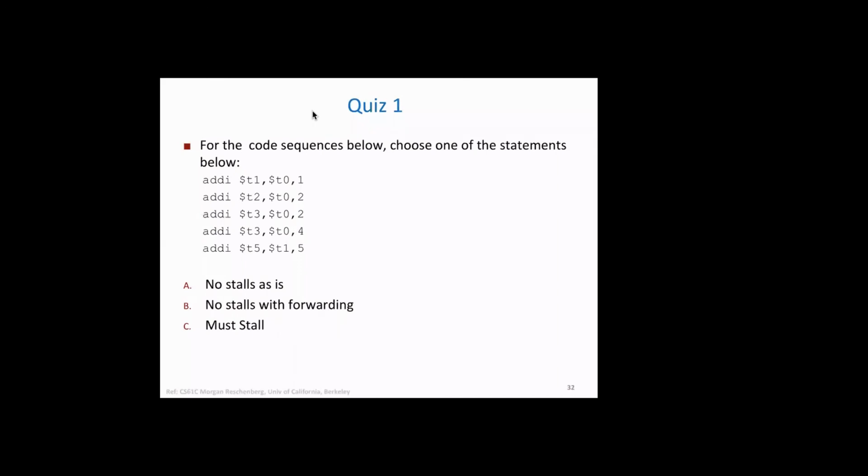Anyway, the sequence of instructions there is addi T0, take the contents of T0, add constant 1, and then move this to T1. Similarly, T0 plus 2, move it to T2, then T0 plus 2, move it to T3, T0 plus 4, move it to T3, and the last one, which is T1 5, and move it to T1.